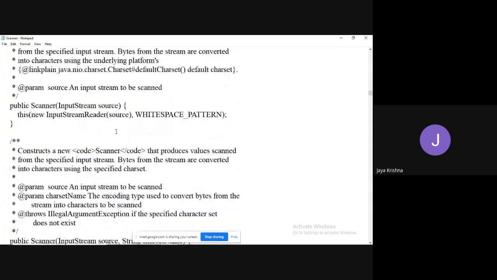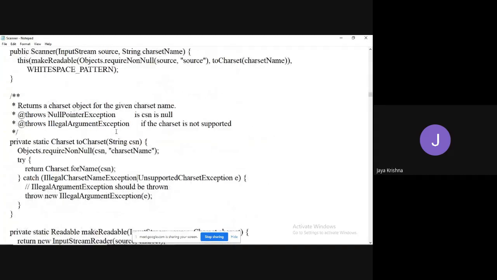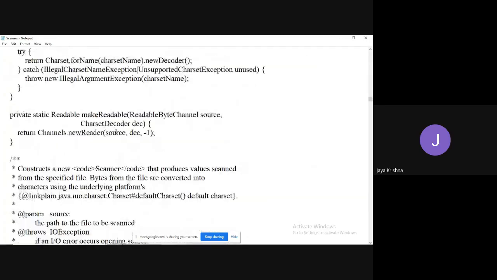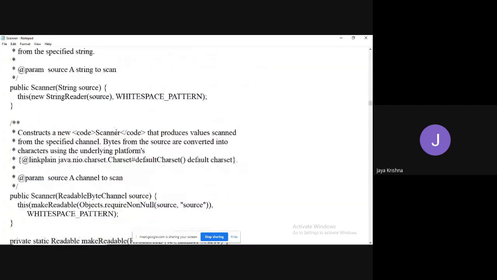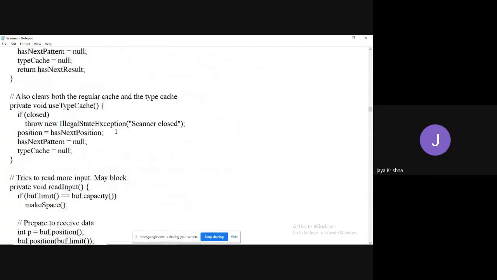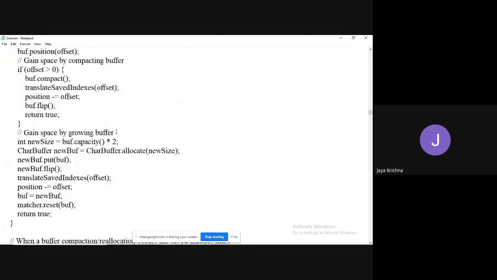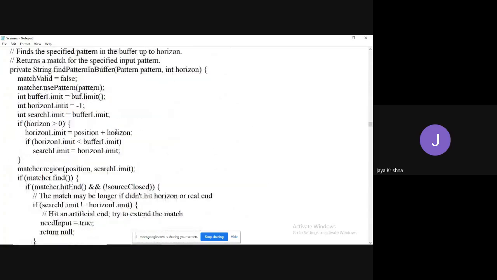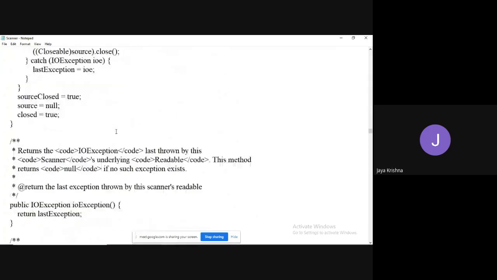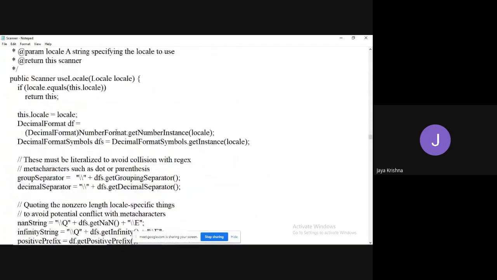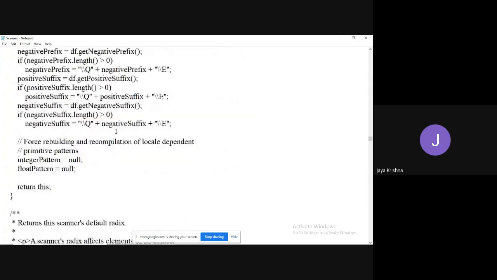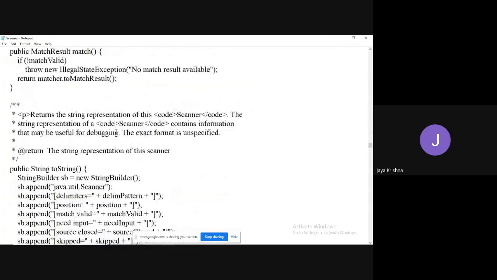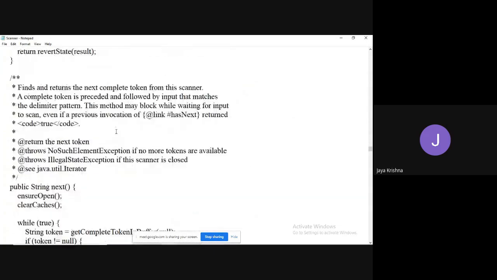If you want to see the code, you can see. That is my main aim here. I want to show the hasNext method, which you know.